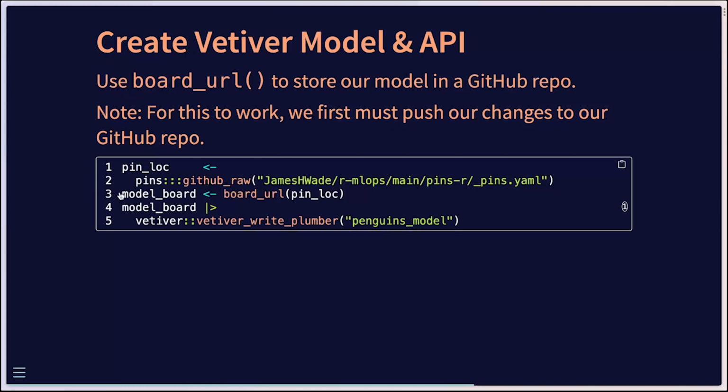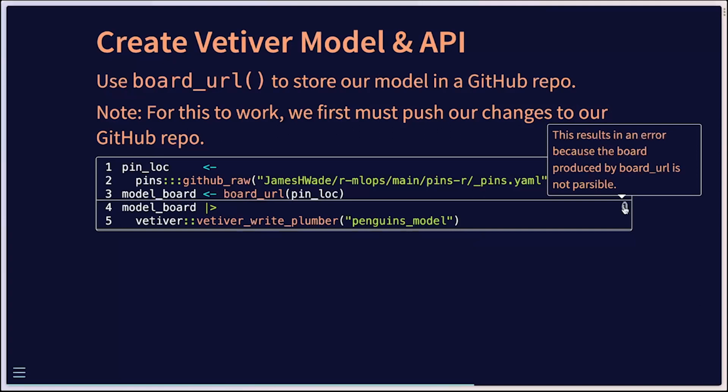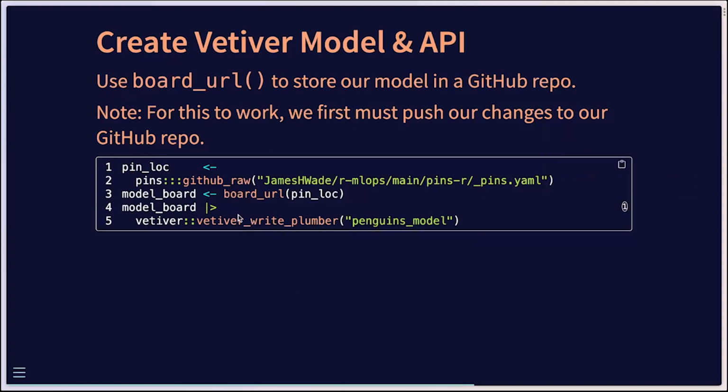And then we set up our board using this board URL, and it works again because we wrote that manifest. The manifest is in the form of the _pins.yaml. We can then, what didn't work here. So I have this note here. This code actually did not work. What I wished would have been able to work was to have the model board there and write the plumber directly. Because this didn't work, I got an error about the board not being parsable.